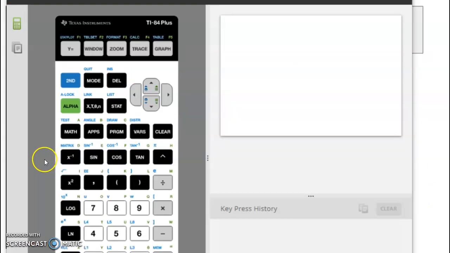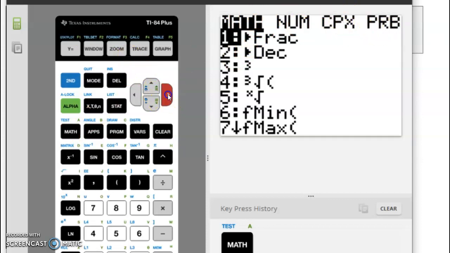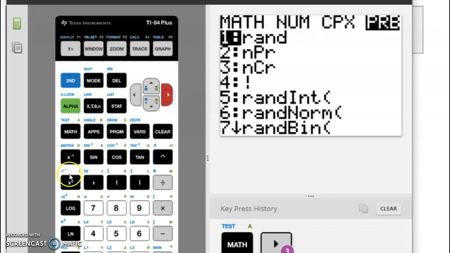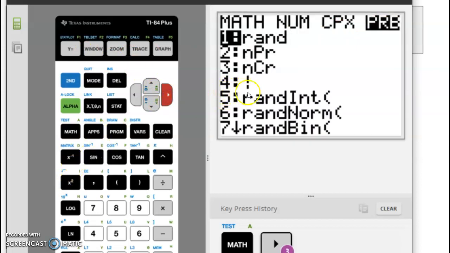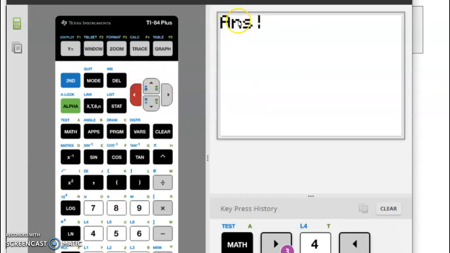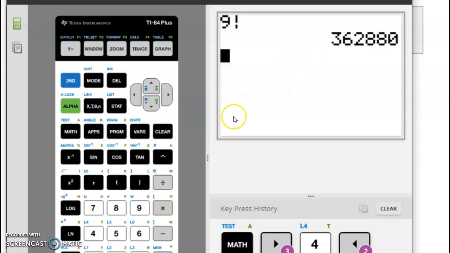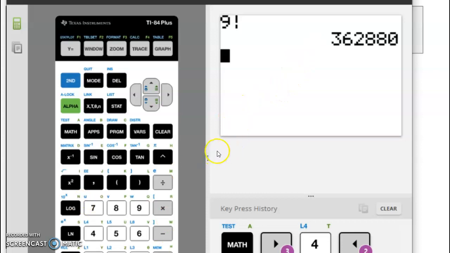There's a couple of places where you can find that factorial button. If you go to Math, you have a couple of menus here, Math, Numbers, this is complex numbers, and PRB stands for probability. So guess where we're going to go? That's right, we're going to go over to the probability menu, and you can see it's number 4. Now, I made a mistake here because I should have typed the number first, so it's going to take my previous answer times factorial, but I'm just going to use my cursor and go over here and change that to a 9 factorial, and you can see it does the 9 times 8 times 7 times 6 times 5 times 4 times 3 times 2 times 1, for me.